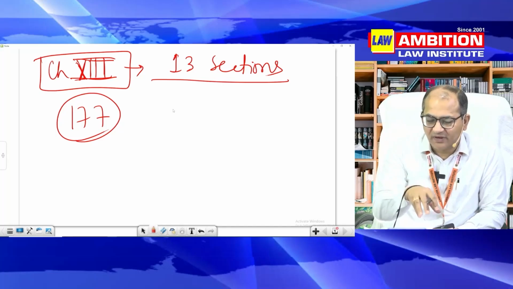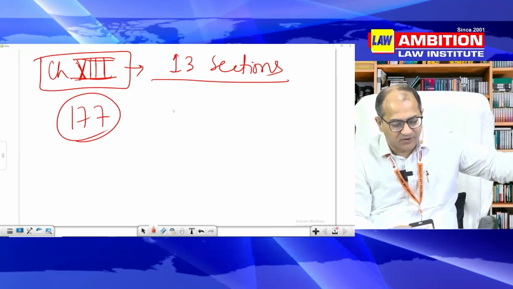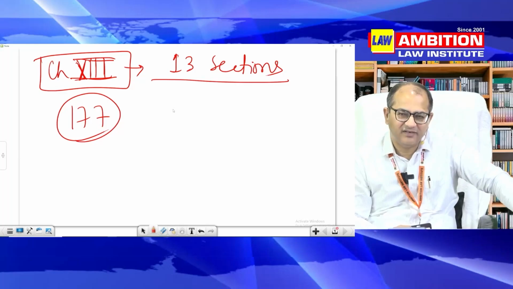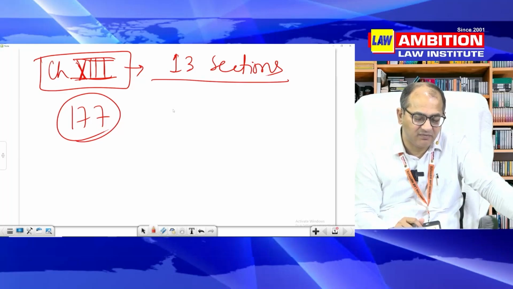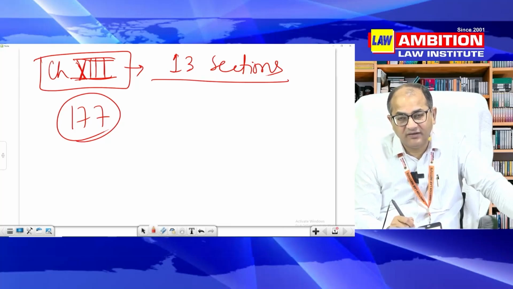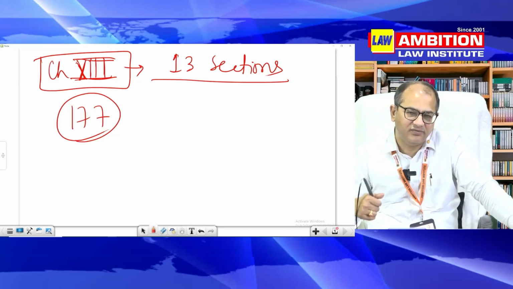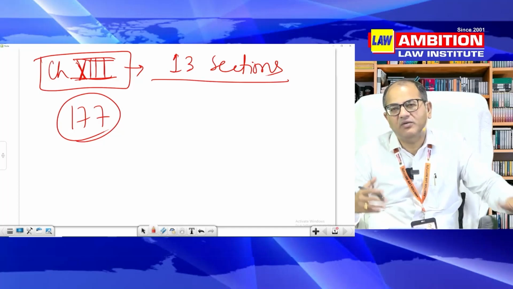If the crime is committed here, why the judge of other court or other place will try this? This is logical. This is quite reasonable. But 178, 179, 180, 181, 182, 183, all these are somehow provisos and they all may be relevant for you.